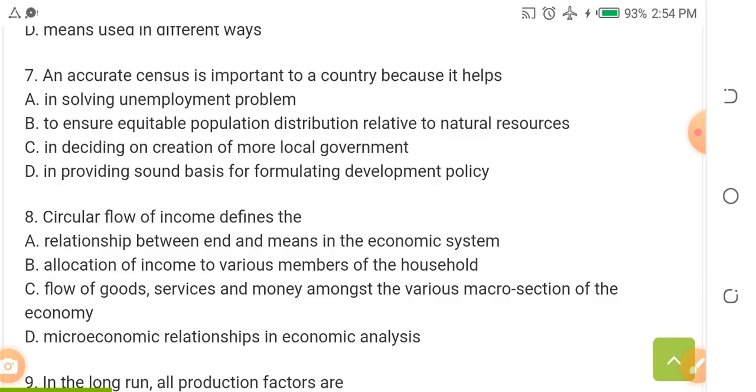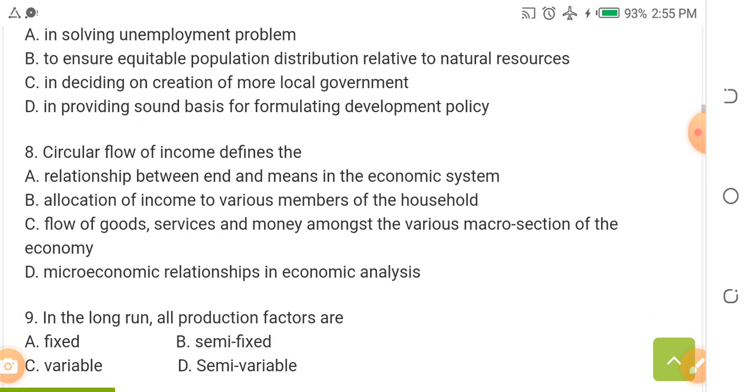The answer actually is D. A good census helps to provide a sound basis for formulating development policy, including how much will be allocated to each region, because of the population in that area, and you can't really know the population without that census. Remember to answer the assignment I gave you.